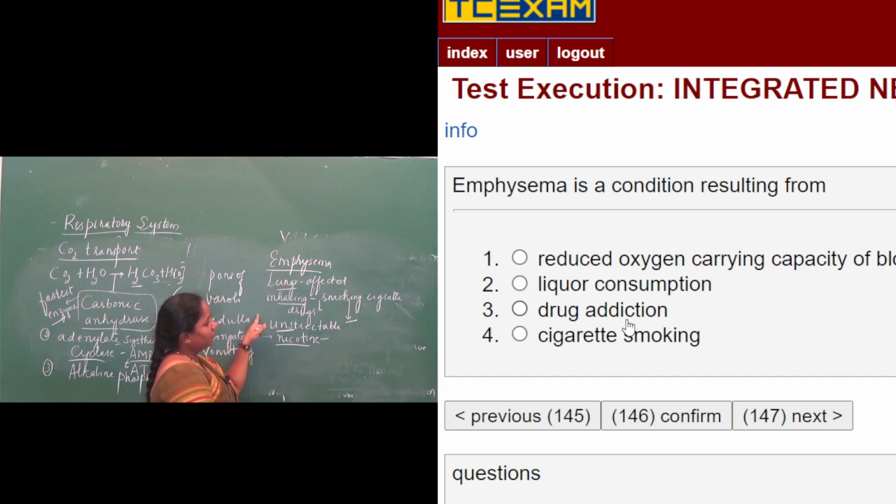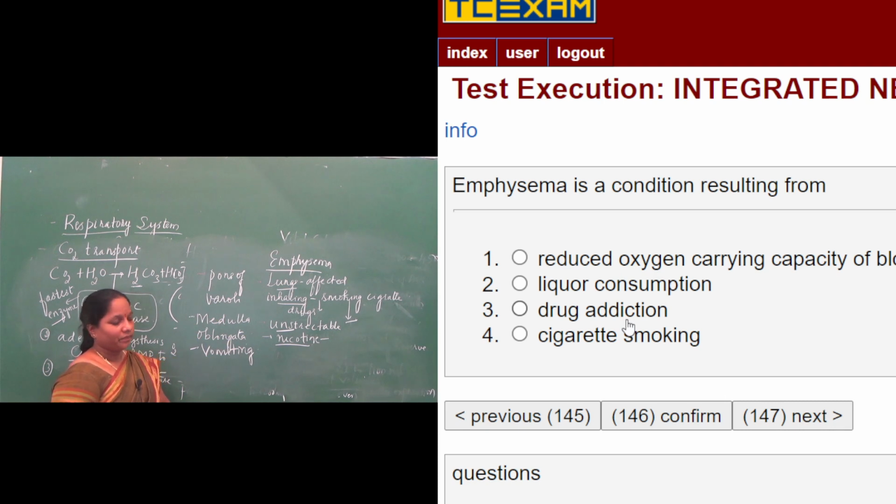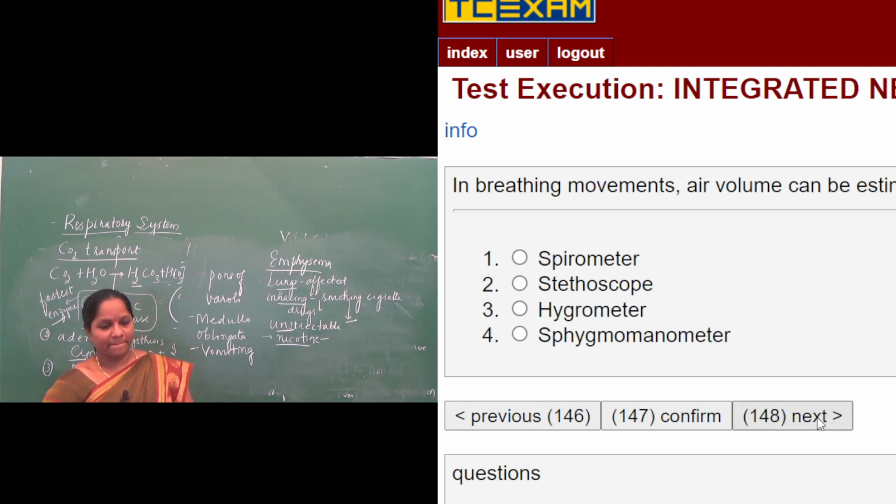Here the lungs become unstretchable, so during respiration they have problems because of the nicotine entering the lungs. So the answer is cigarette smoking, which leads to a respiratory disorder called emphysema. Next question.